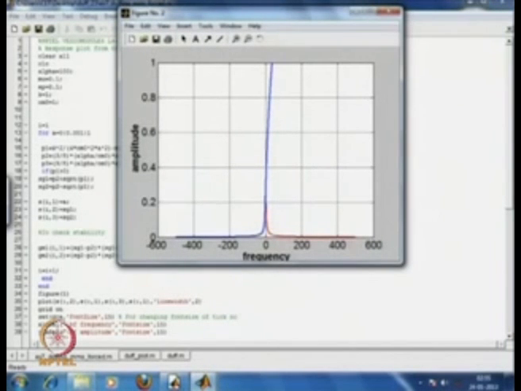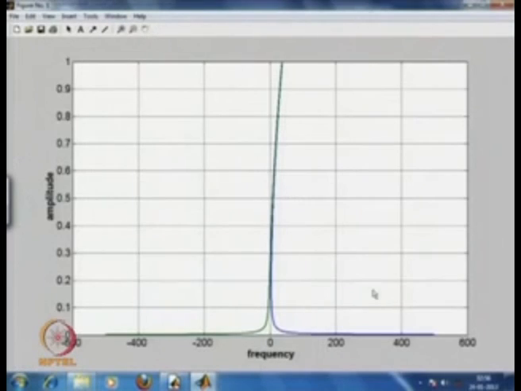So, this is the code for finding the forced response of the Duffing oscillator. Here the value of alpha is taken to be 100, mu equal to 0.1, epsilon equal to 0.1, f equal to 1, and omega 0 is also taken to be 1. If one runs this program, one can find the response amplitude. So, the response curve is plotted.